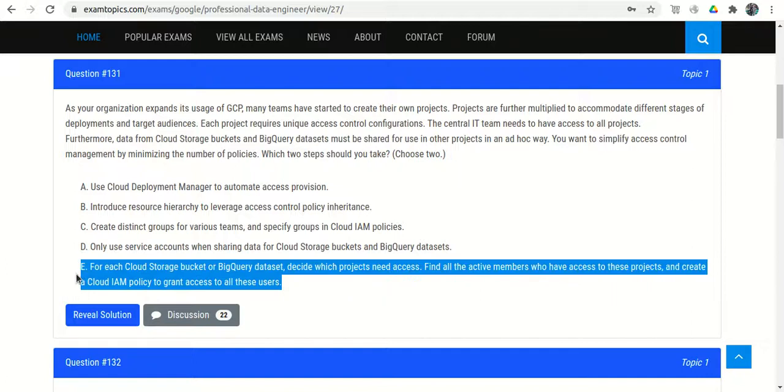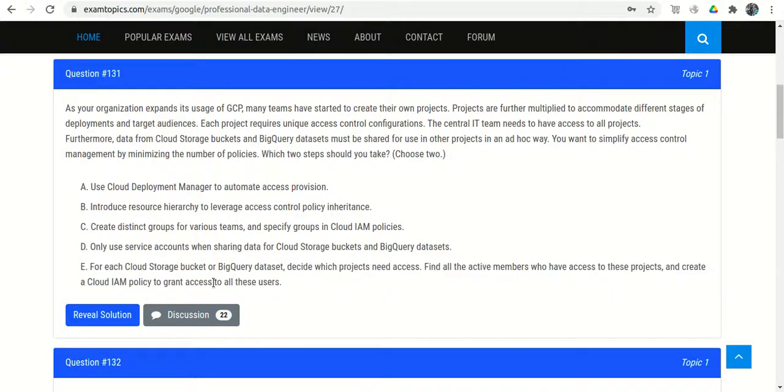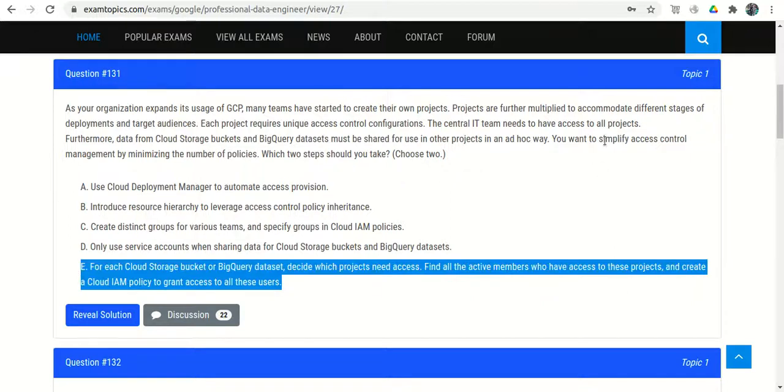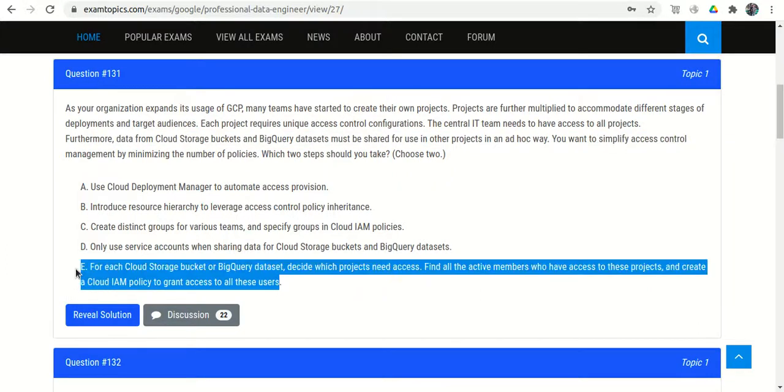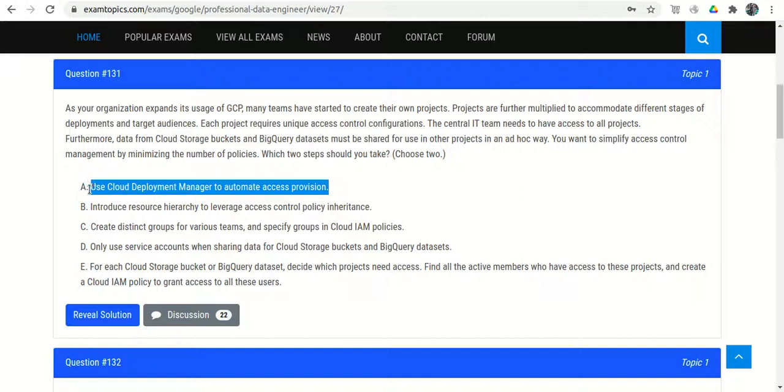So this is not recommended, because Google said that we will not provide the access to all users, rather we will create groups as mentioned in option C. So option E is even more overhead, and we need to simplify the access control, right? So option A and option E are eliminated.